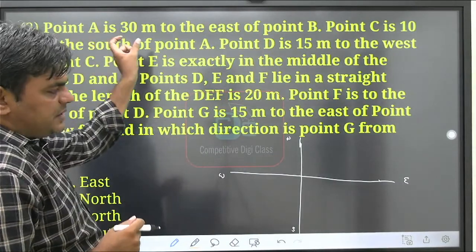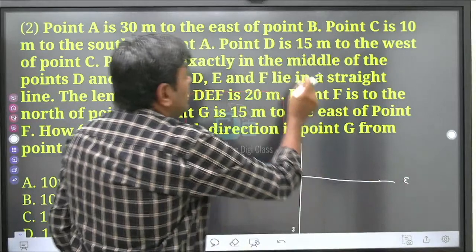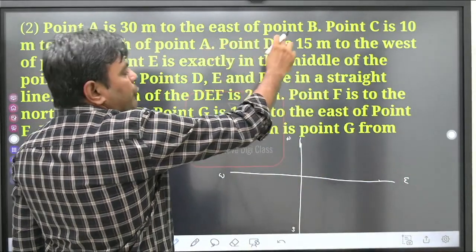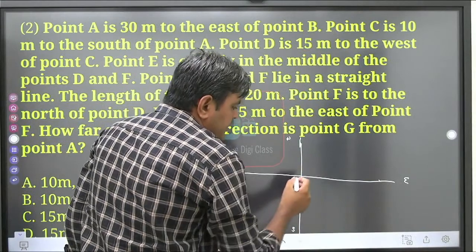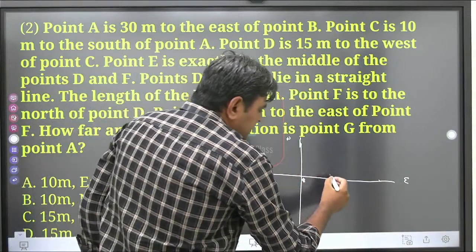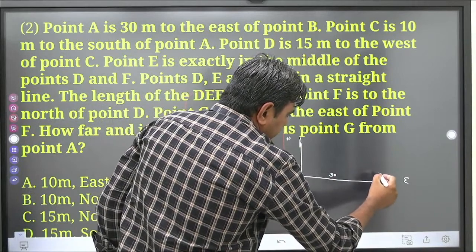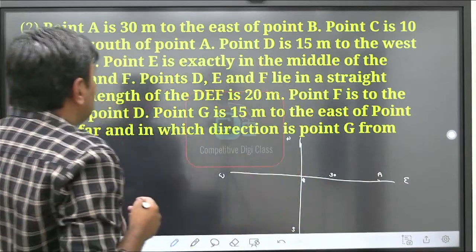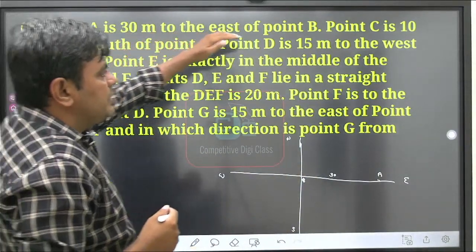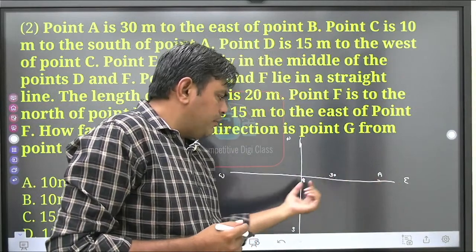Point A is 30 meter to the east, it means in this direction A is there, east of point B. So suppose we consider B over here, this fixed point, then at 30 meter we can say that A is in east of B. Or you can say point A is 30 meter to the east of point B.